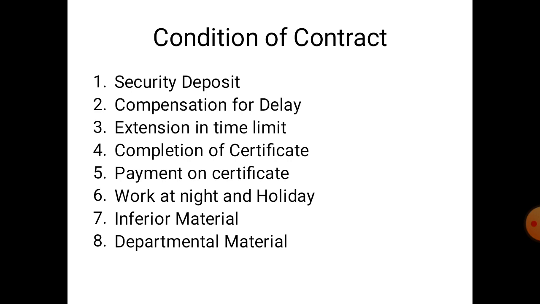The security deposit, when paid in cash, may at the cost of the contractor be converted into interest-bearing securities, provided that the contractor expressly desires this in writing.